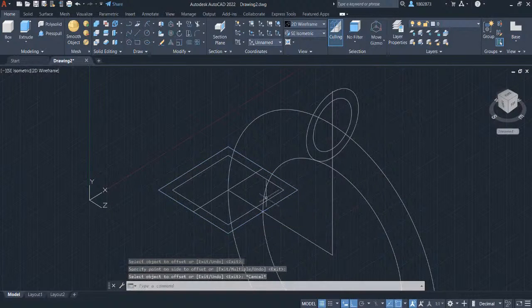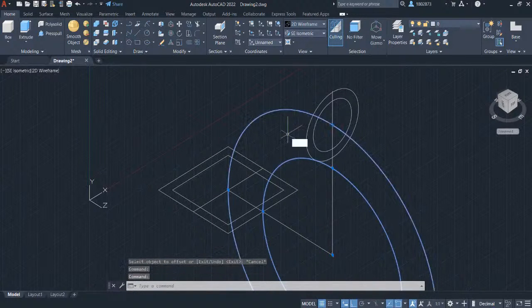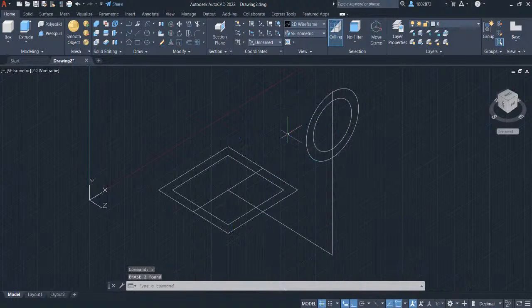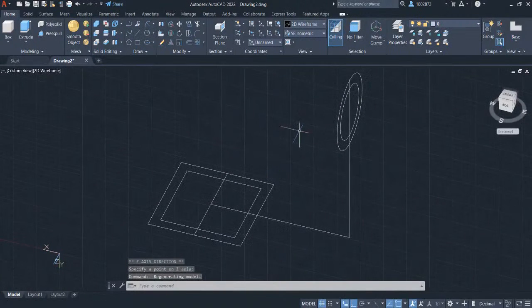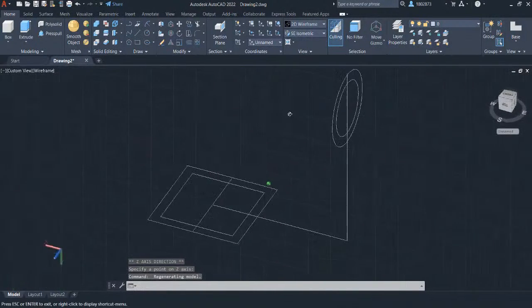Press Escape. Let's delete the guide circles. Select the circles and press E for erase. Let's change again the UCS icon in this direction. We will now create an arc that will be the guided path for the loft command.